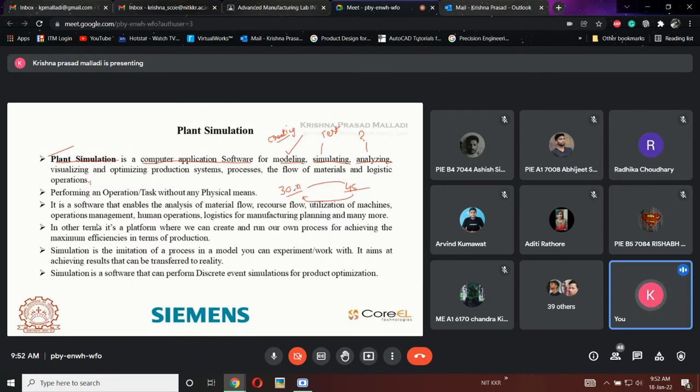Why exactly will this difference be there? There is a difference, so I need to do all the analysis. Analyzing the results or the model is nothing but checking or comparing the models. Next one is visualizing, which is nothing but how exactly we are viewing the plant.